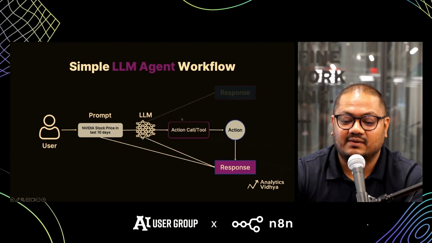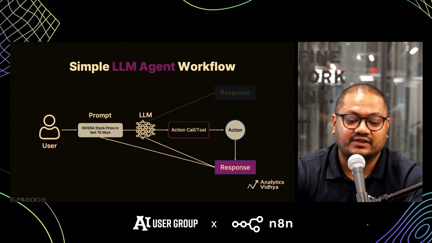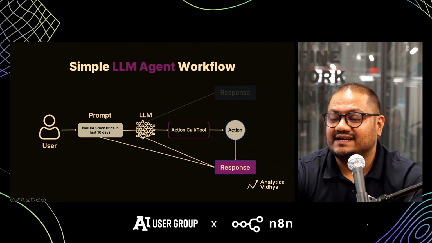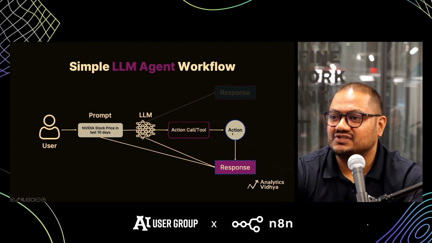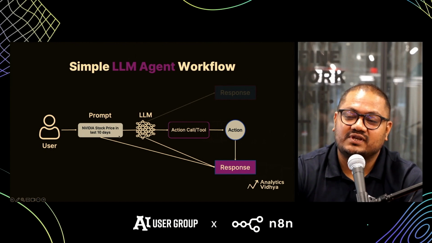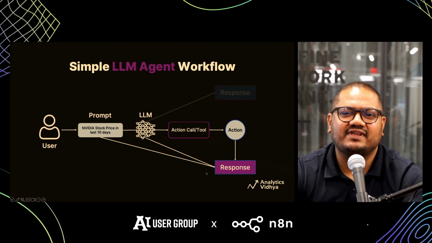Whereas if we ask it a more sophisticated query, which relies on current data, in this case, the stock price for the last 10 days, the LLM looks at the different tools that it has access to, identifies the right tool, takes the action on that tool, and calls back the LLM so that we can get a humanized output to eventually give us a response. And this is a very simple flow. There may be a loop over here, there may be various tools over here, but this is a simple representation of what is happening behind the scenes, right?